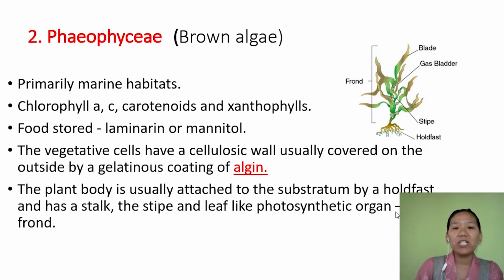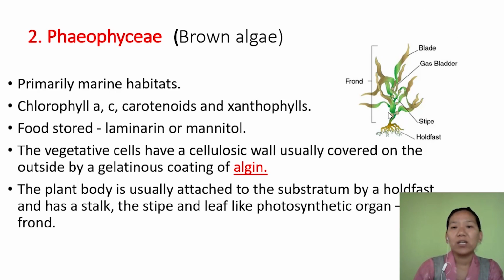Now, this is one such example of Phaeophyceae here. If you look at each individual vegetative cell, it has a cell wall made up of cellulose, and over that it is covered by a gelatinous coating called algin, which has a commercial use.